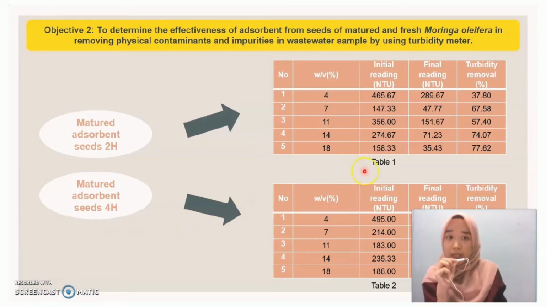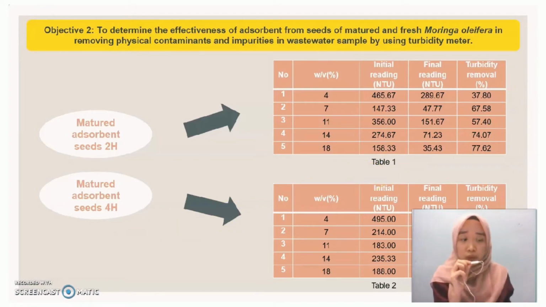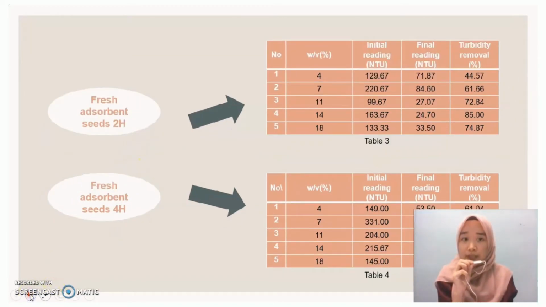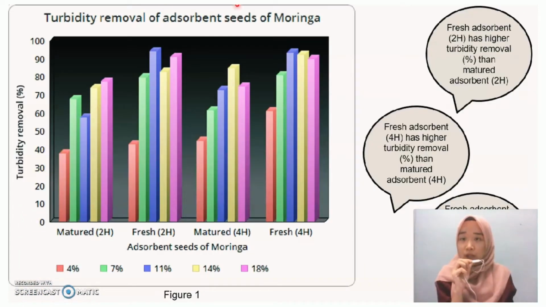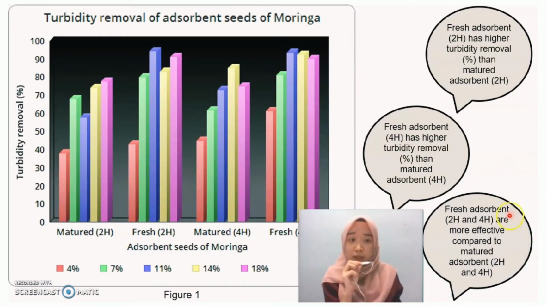Here we can see table 1 and table 2 show the turbidity removal percentage for the mature adsorbent for 6, 2 hour and 4 hour. Next, this is the turbidity removal percentage for fresh adsorbent for 6, 2 hour and 4 hour. So I have analyzed the table and turned it into a graph. As we can see here, in conclusion, the fresh adsorbent for 2 hour and 4 hour are more effective compared to the mature adsorbent for 2 hour and 4 hour.